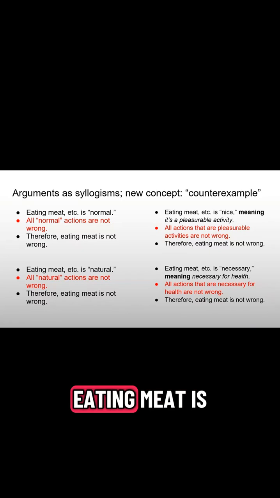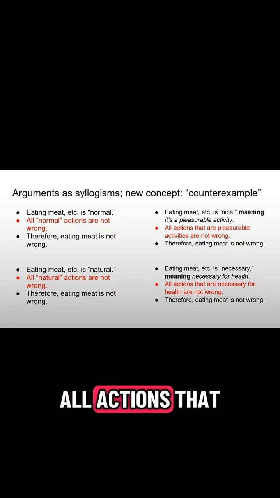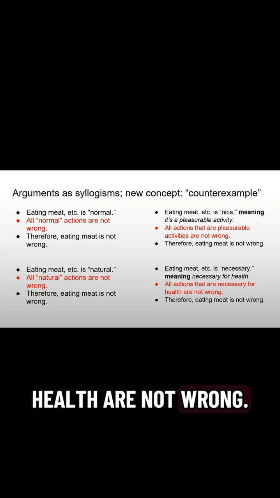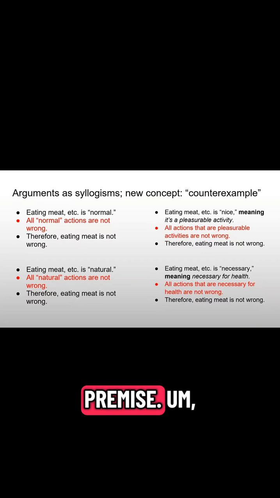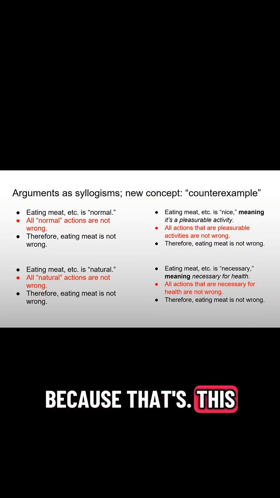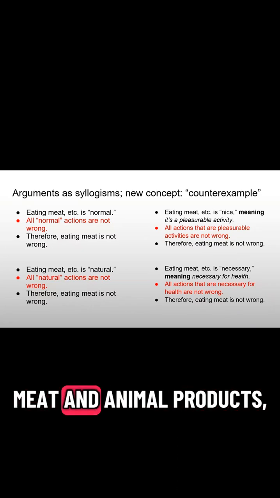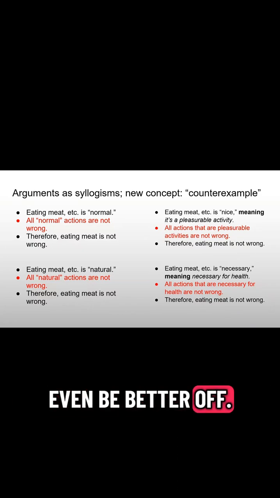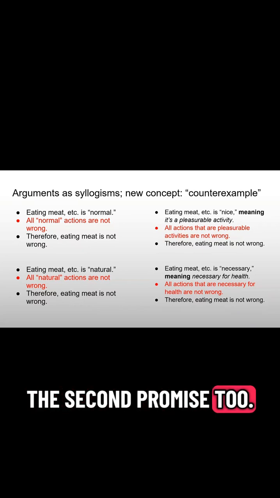All right, next, eating meat is necessary, meaning it's necessary for health. All actions that are necessary for health are not wrong, so eating meat isn't wrong. The typical focus here is on the first premise, because this is false. For most people, they can be fine not eating meat and animal products, and they might even be better off. But it's interesting to think about the second premise too.